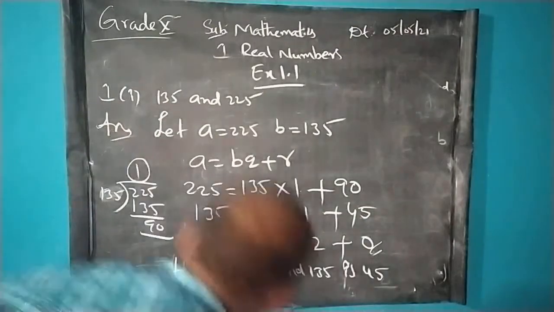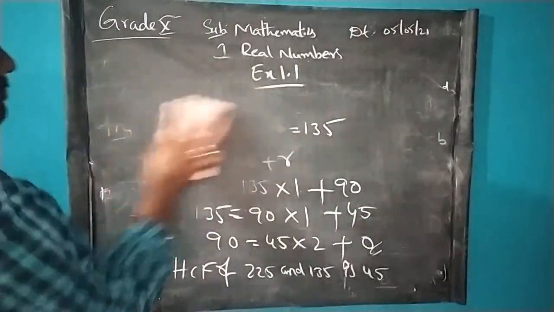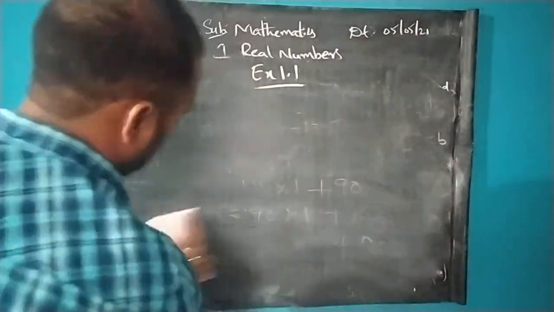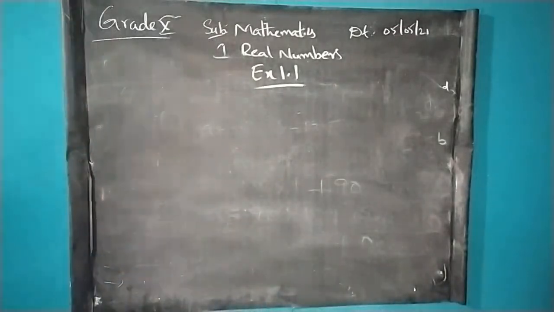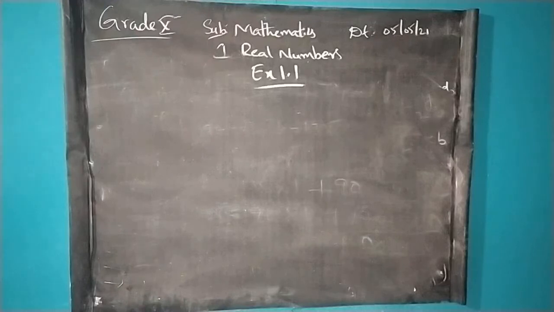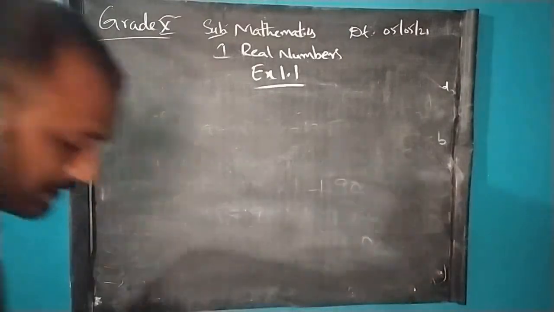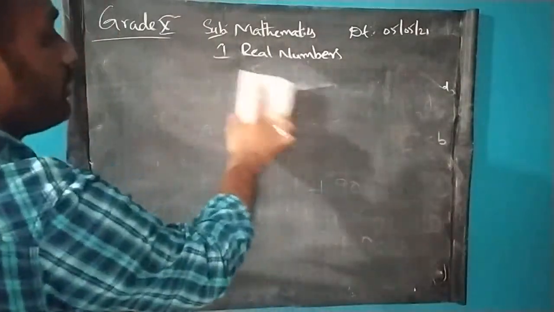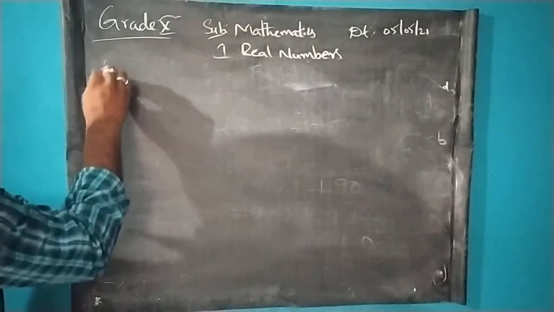Let us take another question. Find the HCF of, this is not an exercise question, that is a known question.